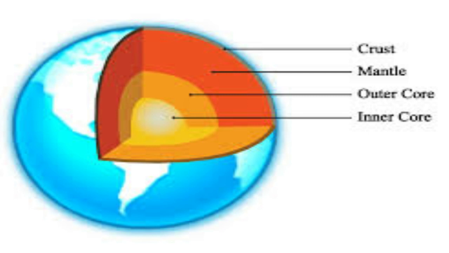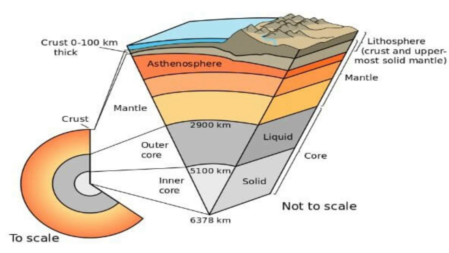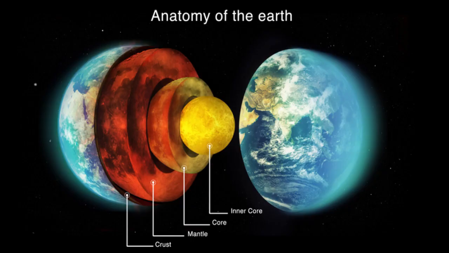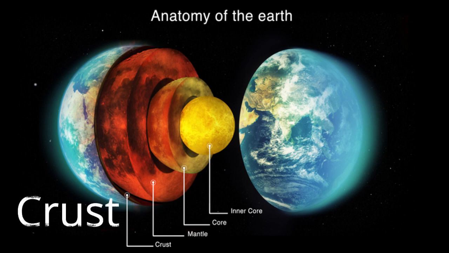The same here also, see the layers elaborately. First layer crust, second one mantle, the center inside, that is core. Now we will see the first layer, the crust.